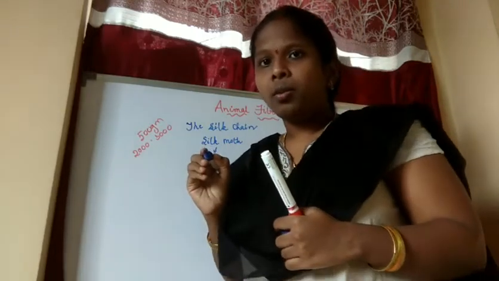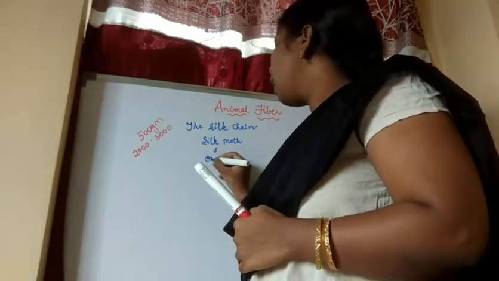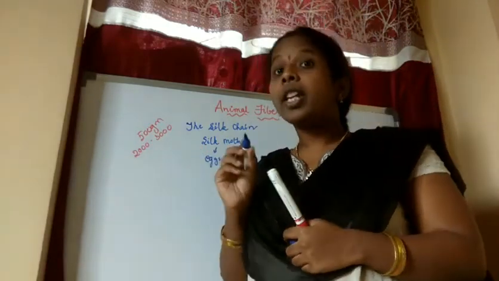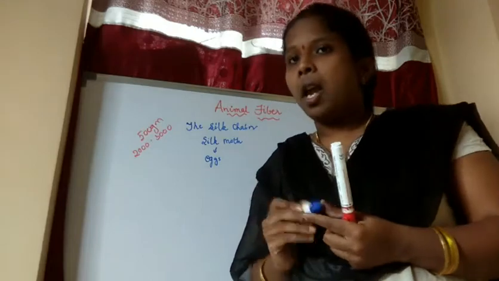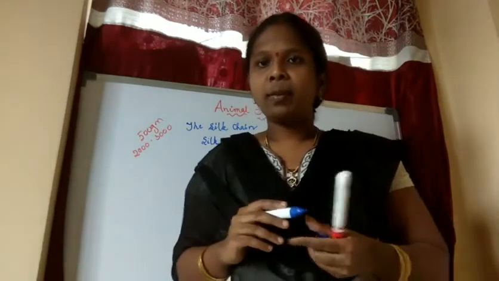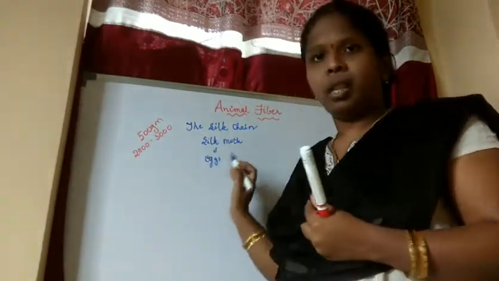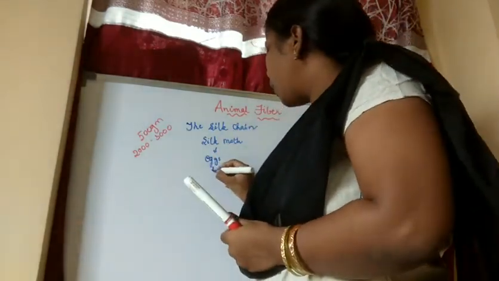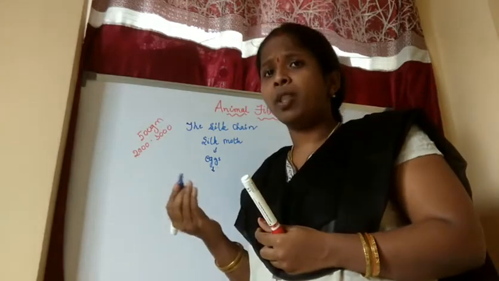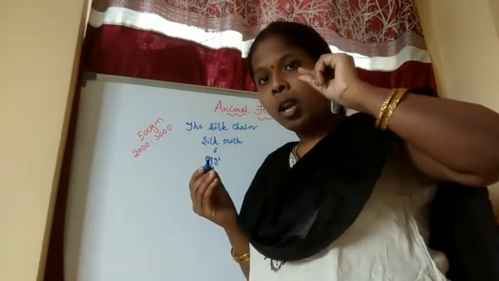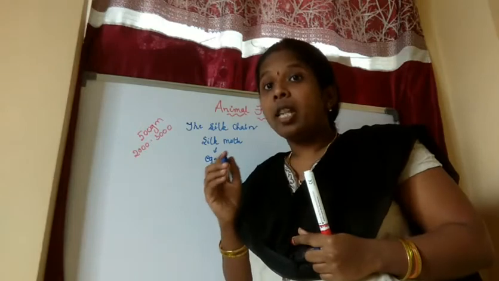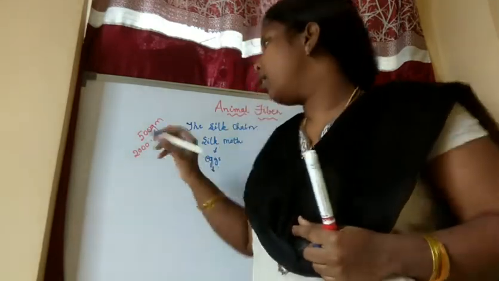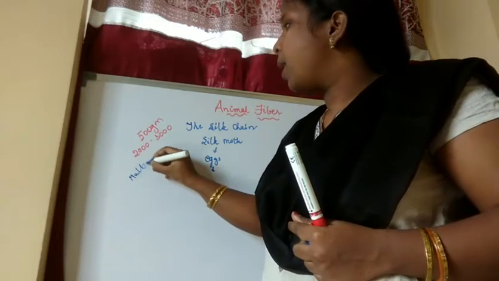What will it do? It will lay eggs. I already said, at a time it will lay 500 eggs and then it will die. So first the silk moth will lay eggs, and afterwards small larvae will come out from the eggs. They feed the larvae with mulberry leaves.